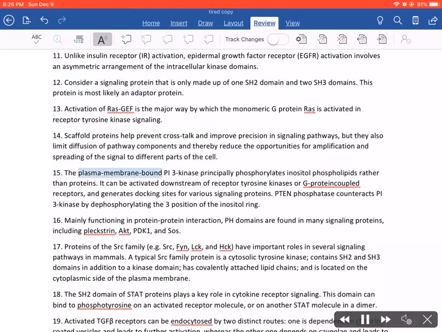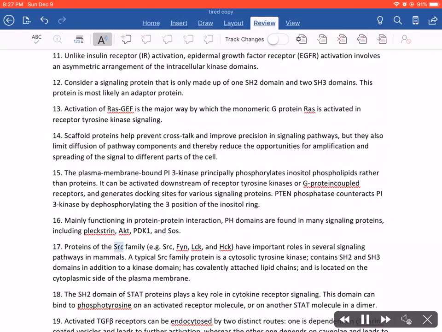15. The plasma membrane-bound PI3 kinase principally phosphorylates inositol phospholipids rather than proteins. It can be activated downstream of receptor tyrosine kinases or G protein-coupled receptors, and generates docking sites for various signaling proteins. PTEN phosphatase counteracts PI3 kinase by dephosphorylating the 3' position of the inositol ring. 16. Mainly functioning in protein-protein interaction, PH domains are found in many signaling proteins, including pleckstrin, AKT, PDK1, and SOS.